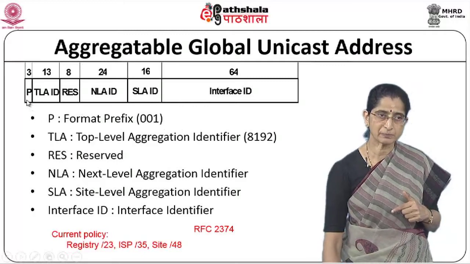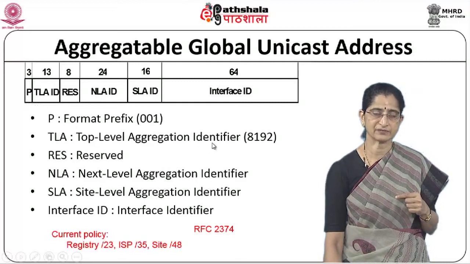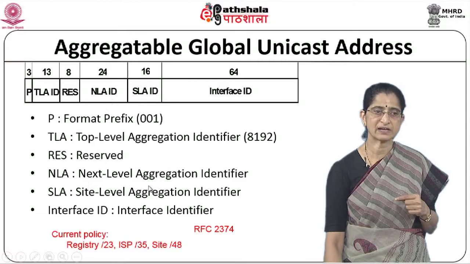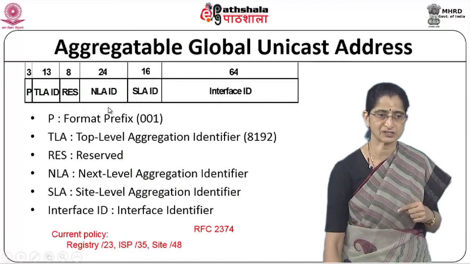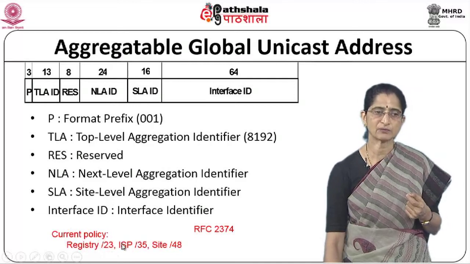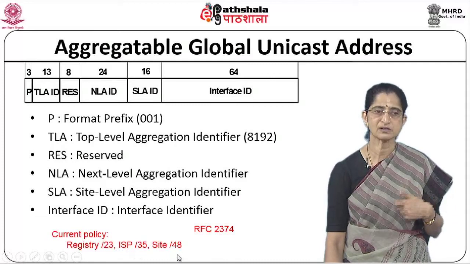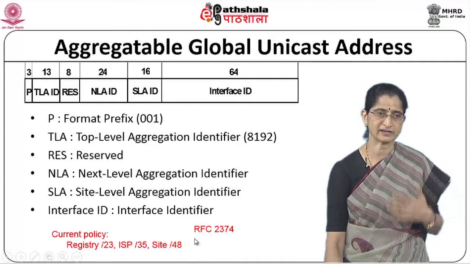So you have this 3-bit prefix, and then we have TLA ID. This is the top level aggregation identifier, which can be 13 bits. Then there is a reserved field, and then there is an NLA, which is the next level aggregation identifier, and then you have a site level aggregation identifier, and then the interface ID. So you can see that there are different levels at which you can do the aggregation. So that helps. For instance, the current policy is that for the registry you have 23 bits to identify it, an ISP can be identified using 35 bits, a site can be identified using 48 bits, /48, and so on. So there are different ways in which you can do the aggregation.